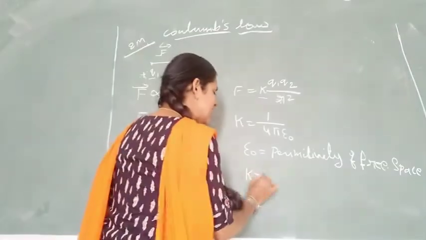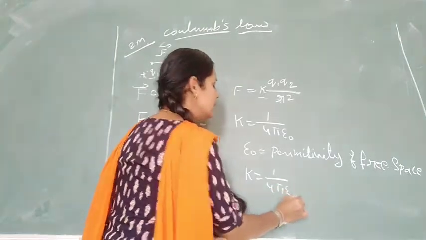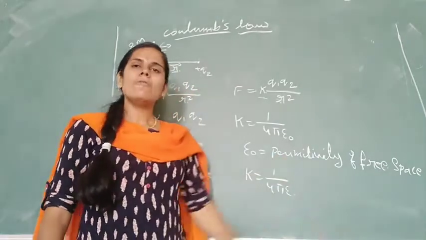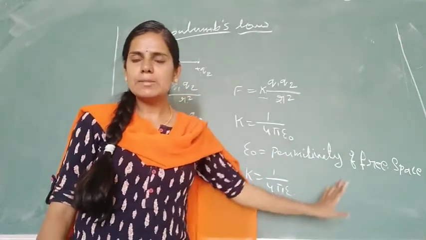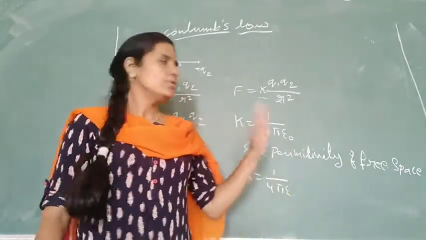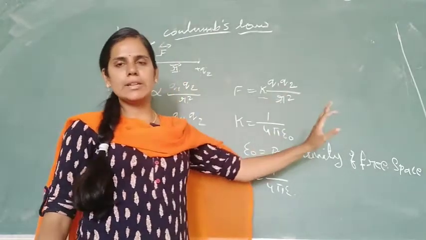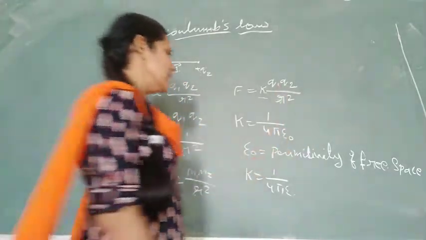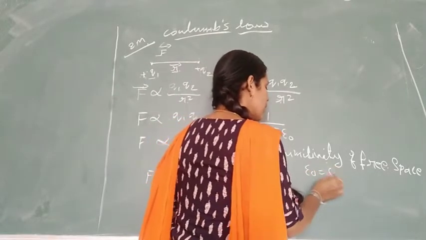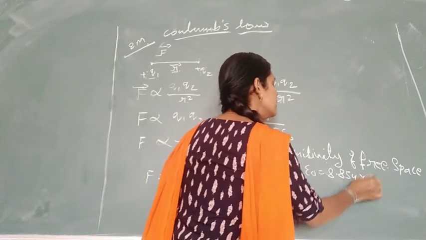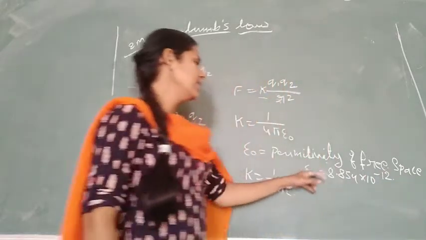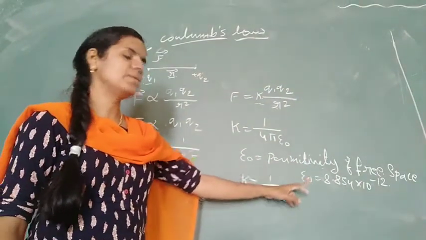If the charges are kept in water, then we replace it: K equals 1 divided by 4 pi epsilon. Epsilon is the permittivity of a medium, not free space. So epsilon and epsilon naught values vary with the medium. Epsilon naught remains constant for air or free space, and its value is given as 8.854 into 10 to the power of minus 12.